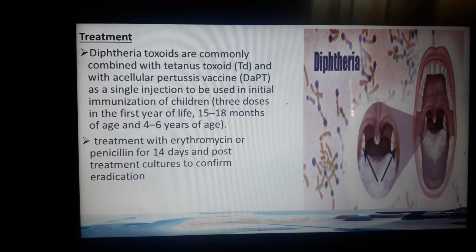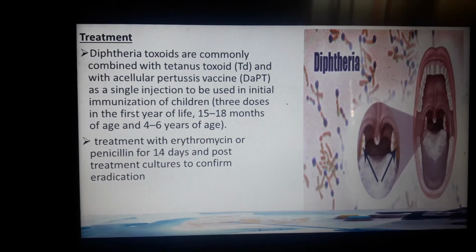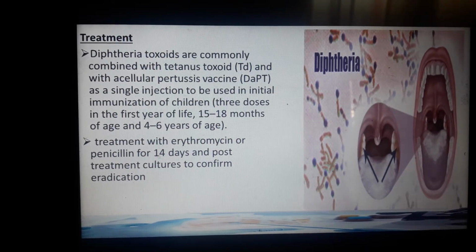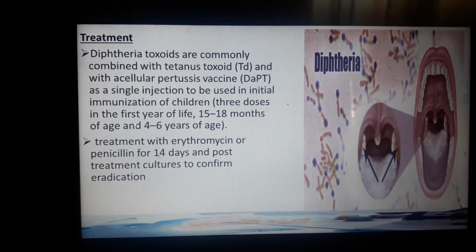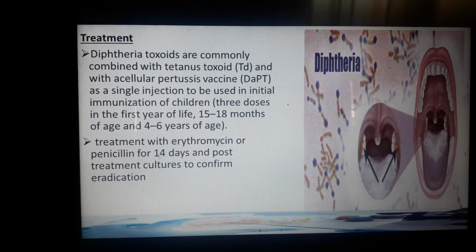So for treatment, we can use diphtheria toxoid. Usually this is commonly used with tetanus toxoid and the acellular pertussis vaccine, or DTaP, as a single injection for immunization of children. So it is given in 3 doses in the first year of life, then at 15 to 18 months, and then at 4 to 6 years of age. So we can give the diphtheria toxoid vaccine.